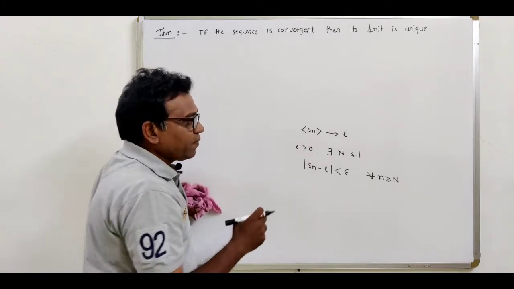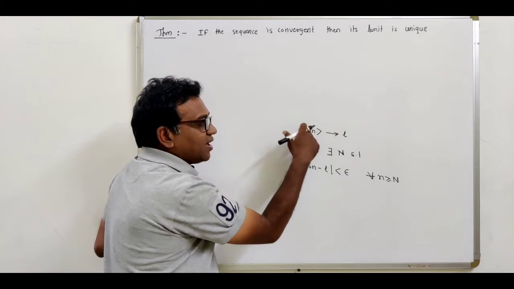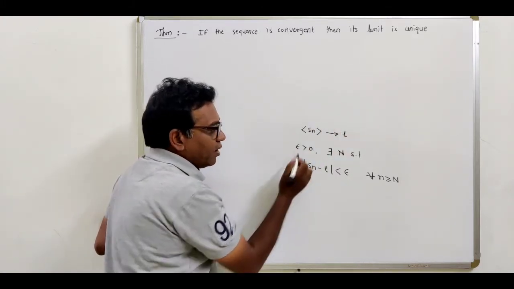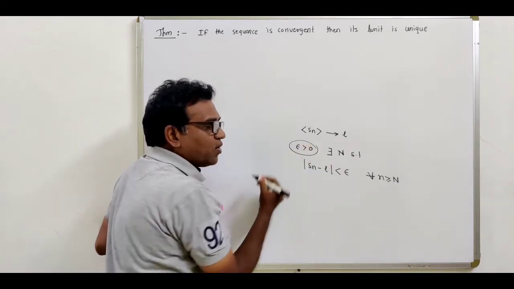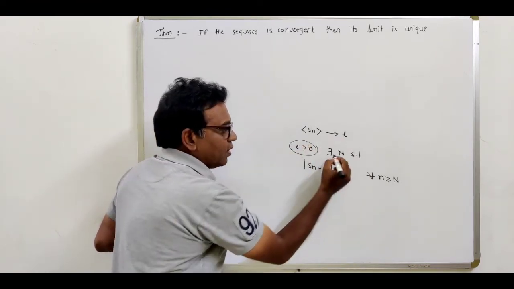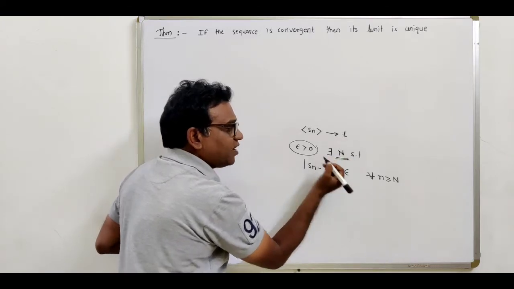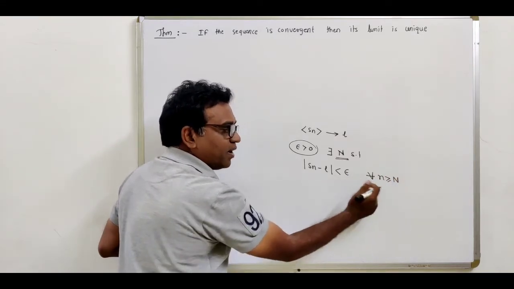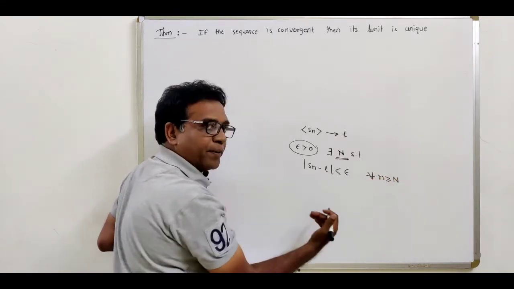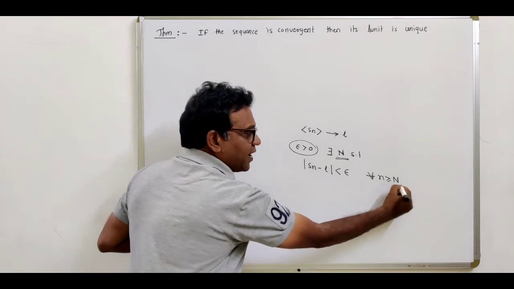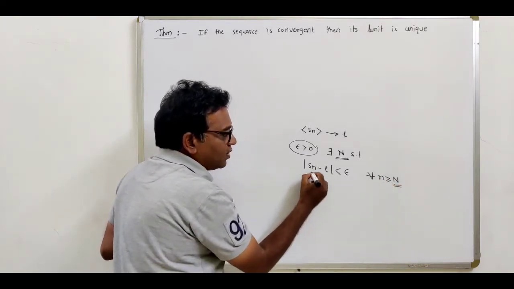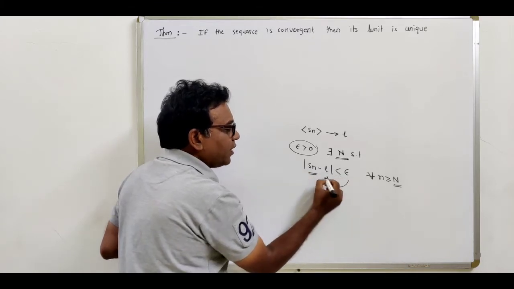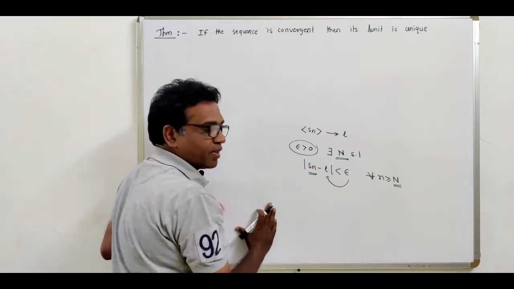What is the definition? Sequence Sn converges to the limit L means that for every epsilon greater than 0, we have to find this natural number N such that after this natural number, that is, for n greater than or equal to capital N, all the terms of the sequence lie in the epsilon neighborhood of this limit.